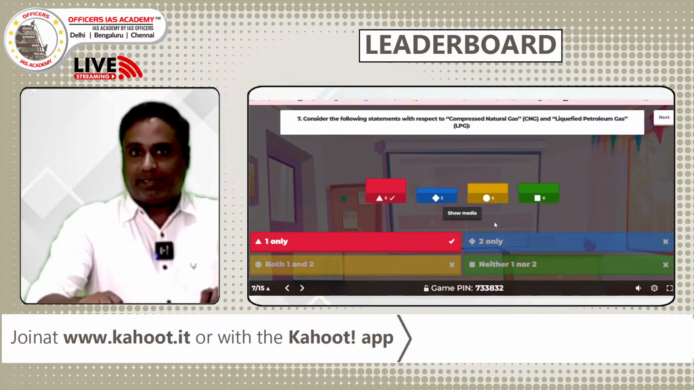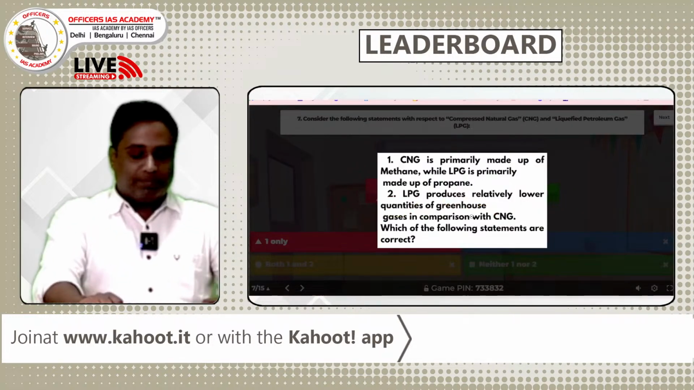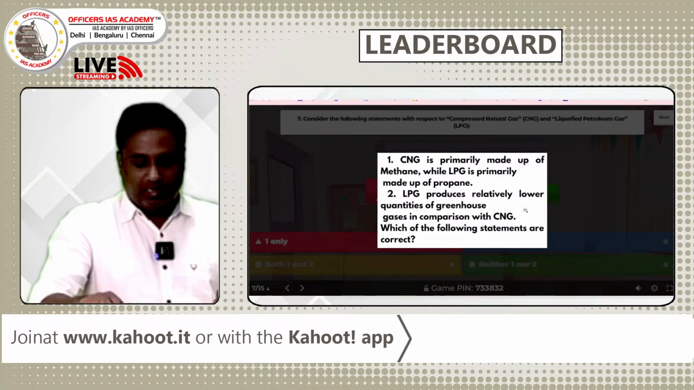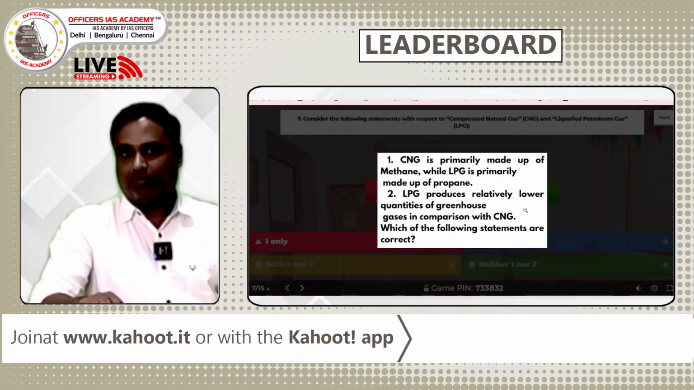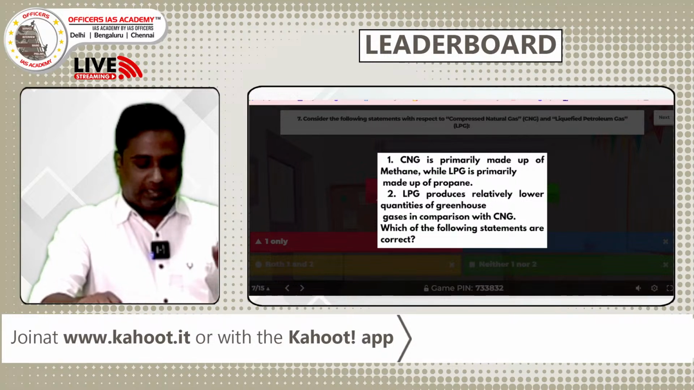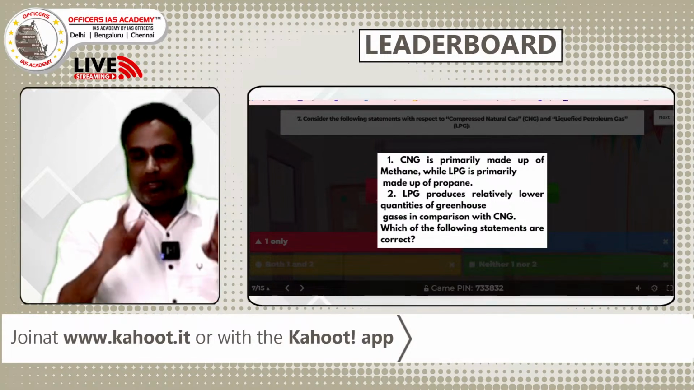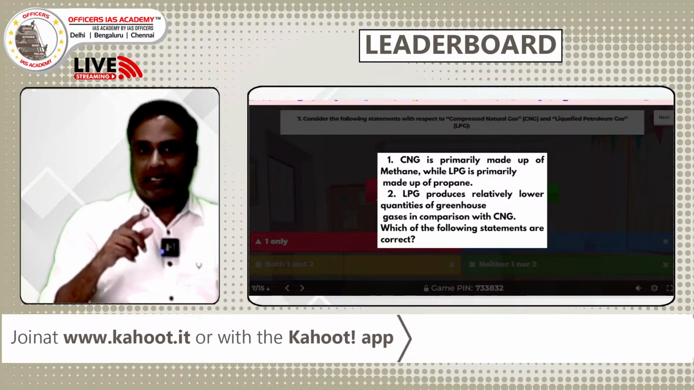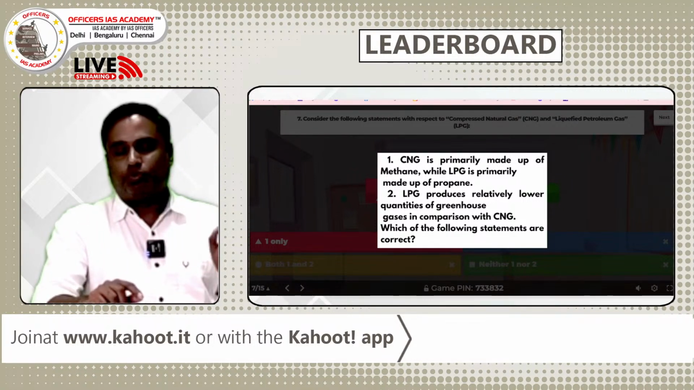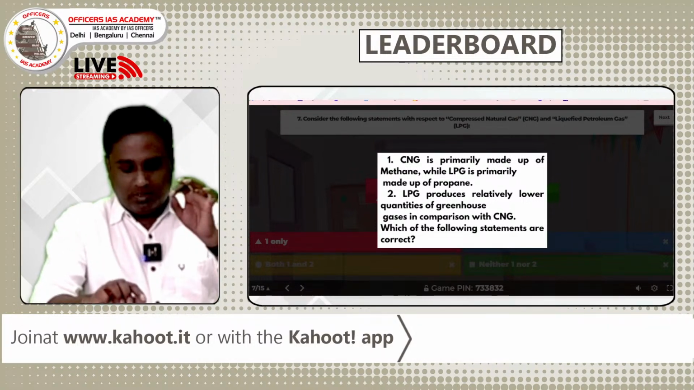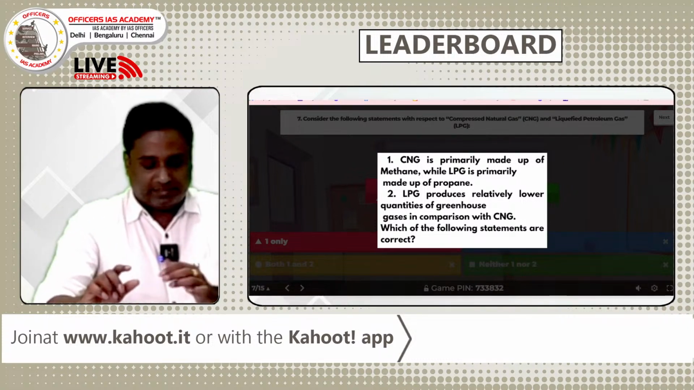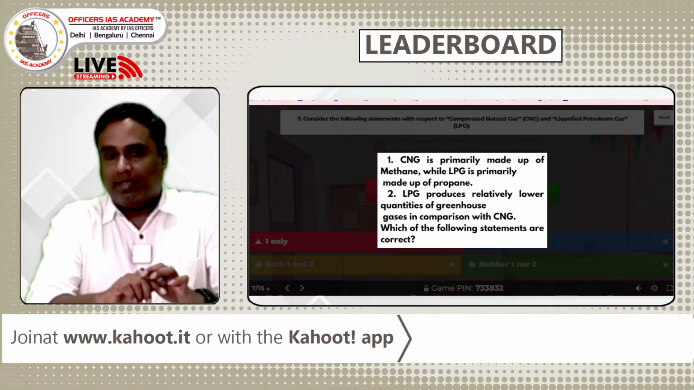Many answered otherwise, but this is the right answer. One statement is correct. Statement number 1 is correct. CNG is primarily made up of methane, while LPG is primarily made up of propane. That is absolutely correct. In the second statement, we just swapped CNG and LPG. The correct statement would be that CNG produces a relatively lower quantity of greenhouse gases compared to LPG. So the second statement is wrong. So answer A is correct.